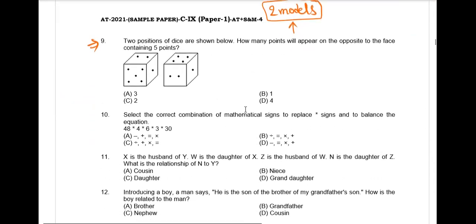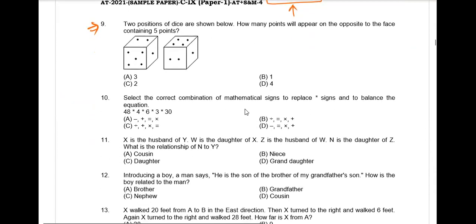Tell me, this question comes under which case? Case 1 or case 2 or case 3? How many numbers are common here? Two numbers are common, 2 and 1. Then the shortcut is uncommon numbers are opposite.